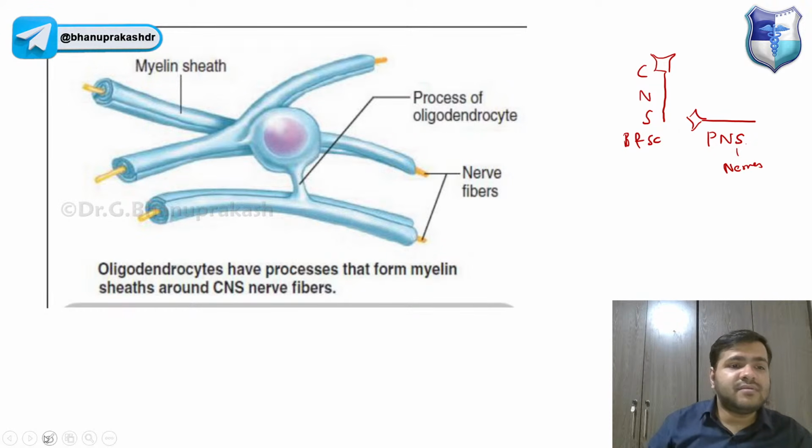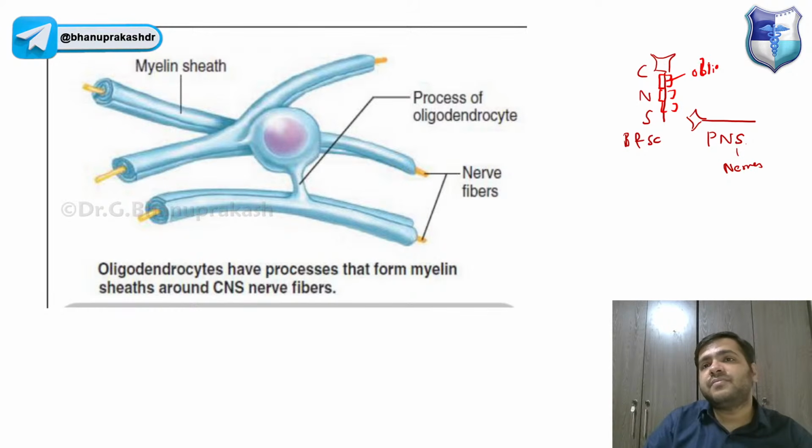The myelin sheath in the central nervous system is formed by the oligodendrocytes, remember. And in the peripheral nervous system, we have the Schwann cells.